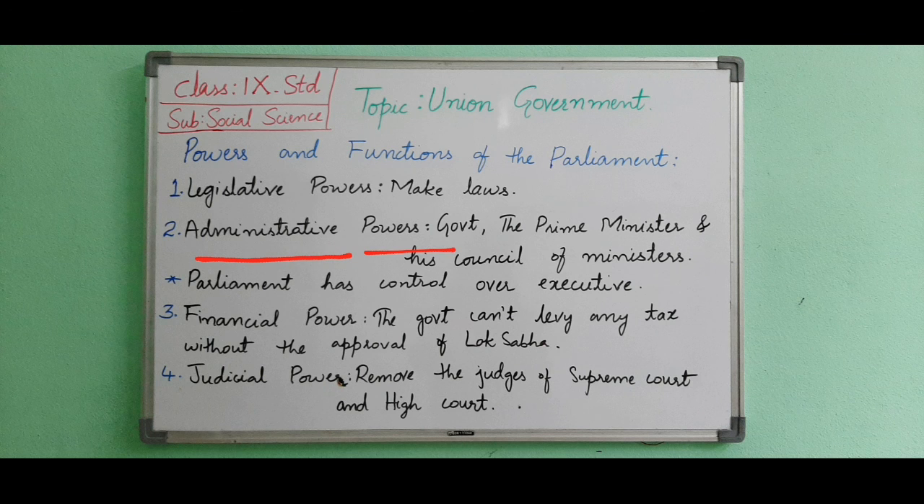Now next is the second power, administrative power. In a parliamentary system of government, the Prime Minister and his Council of Ministers form the executive. The Union Cabinet is accountable to the Parliament. The members of the Parliament ask questions which must be answered by the ministers. The Council of Ministers can hold power only as long as they enjoy the trust of Parliament. Parliament has control over the executive.